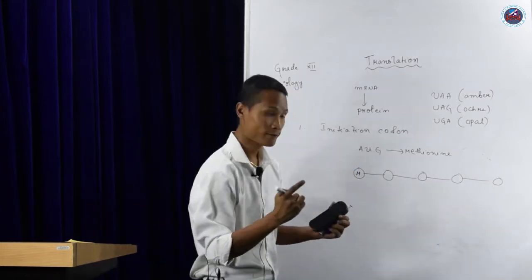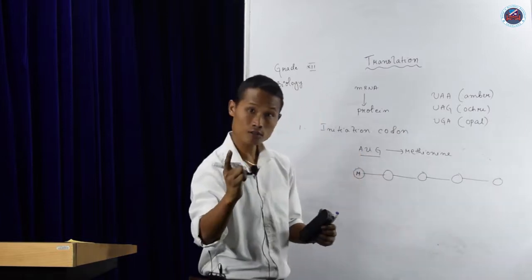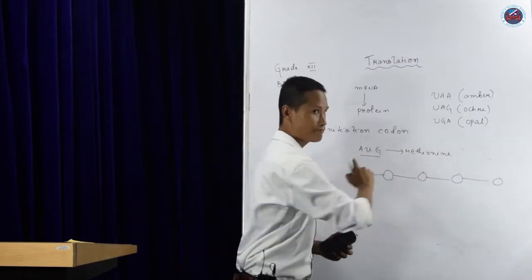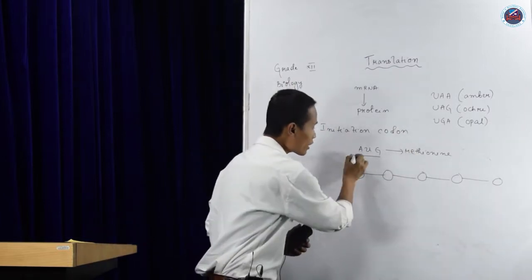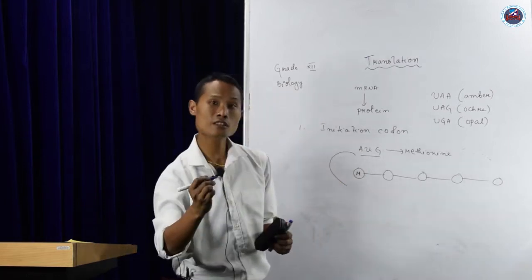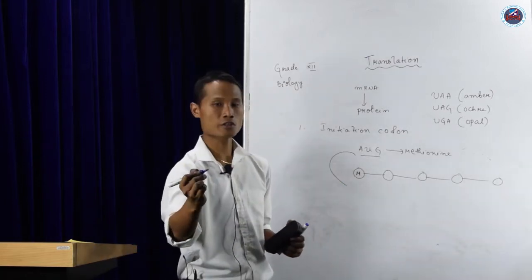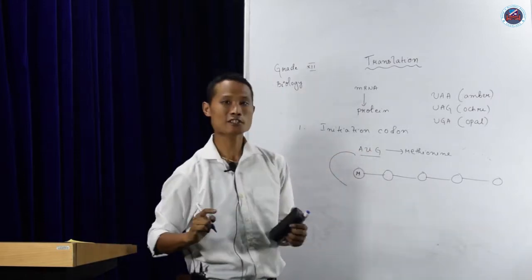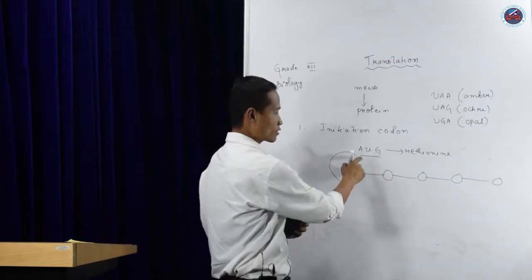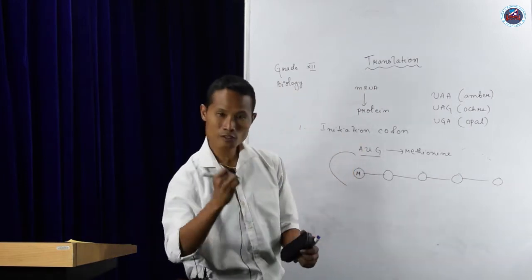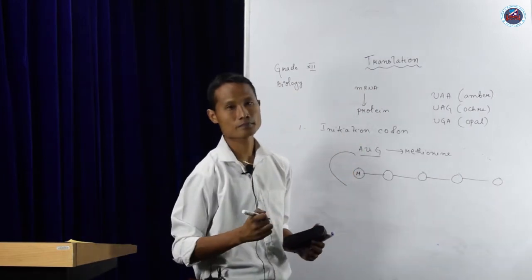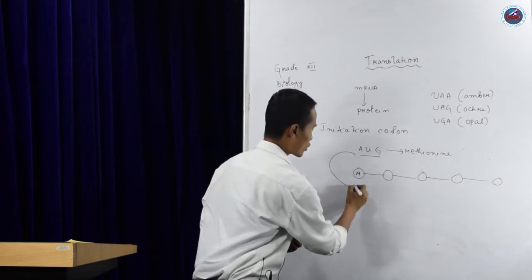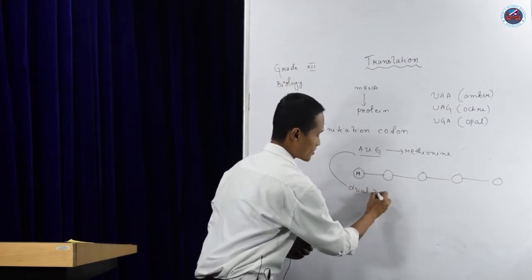That's why we say that AUG is a codon that codes for methionine, and it also acts as an initiator point, the initiation codon. That's why we call it the initiation codon, because from this point only the process of translation starts. So it has dual functions.